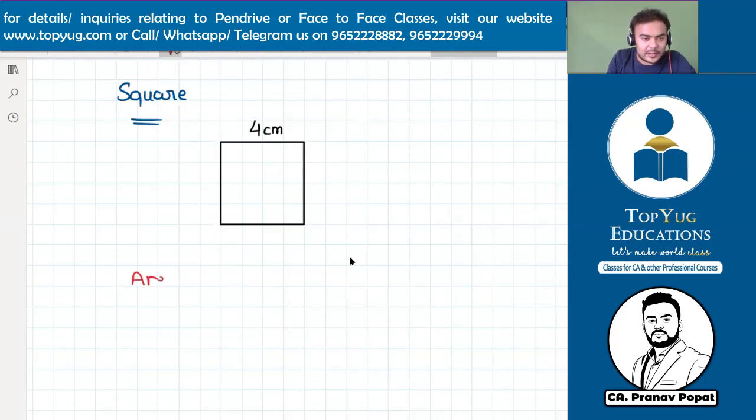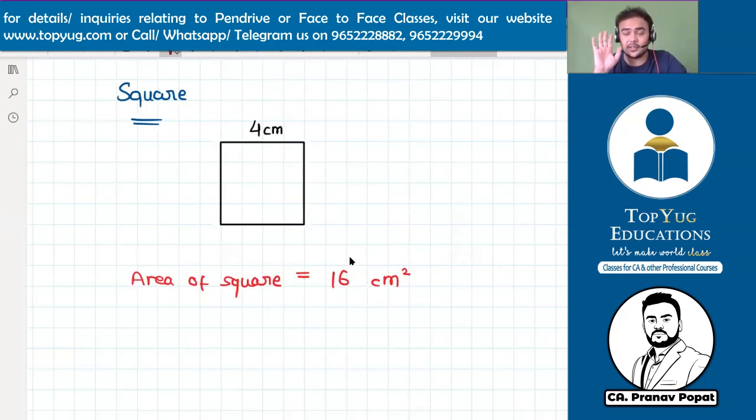Now tell me the area of square. Everyone, please answer. What is the area of a square? Yes. So most of you are answering 16, but the right answer is 16 centimeter square. Now you are into the business. Don't forget the units. You should always write the units in every subject wherever it is applicable. Whenever you are writing rupees, you should write rupees sign.